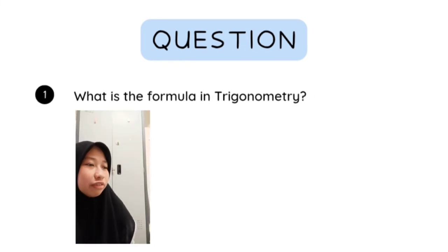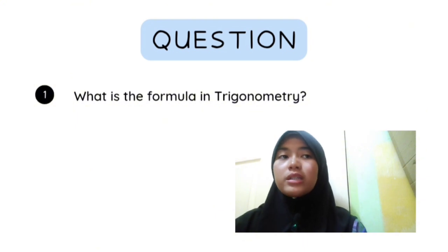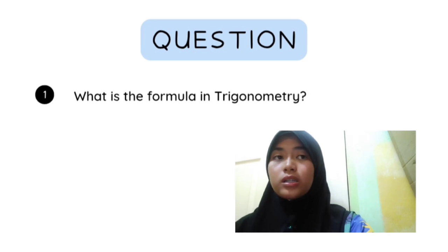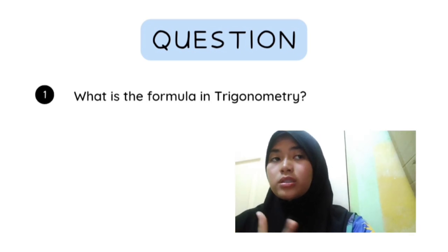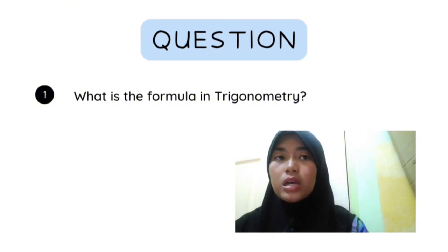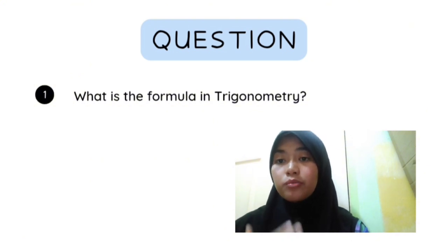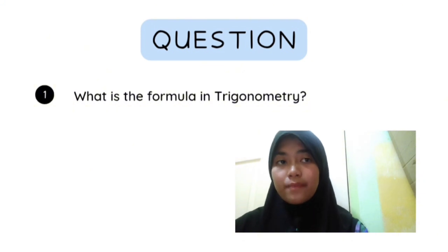Isa, what is the formula in trigonometry? In trigonometry, formulas are mainly based on the relationship between the sides and angles of a right-angled triangle. The most basic ones are the trigonometric ratios: sin equals opposite per hypotenuse, cos equals adjacent per hypotenuse, tan equals opposite per adjacent.